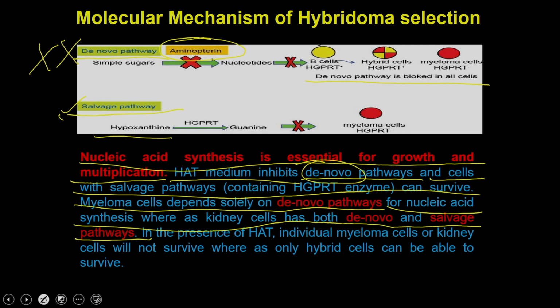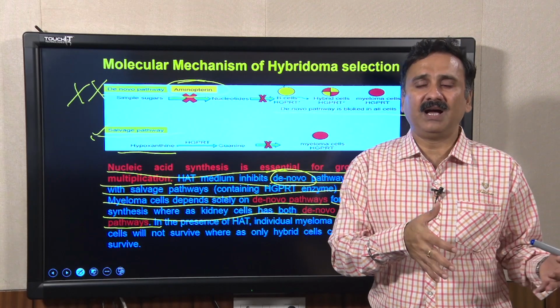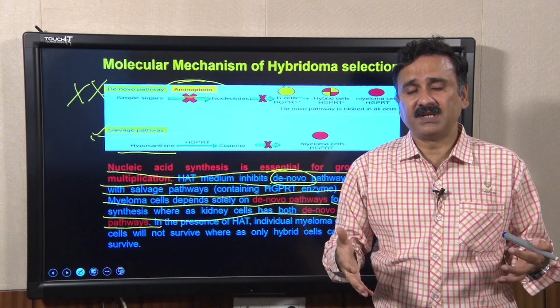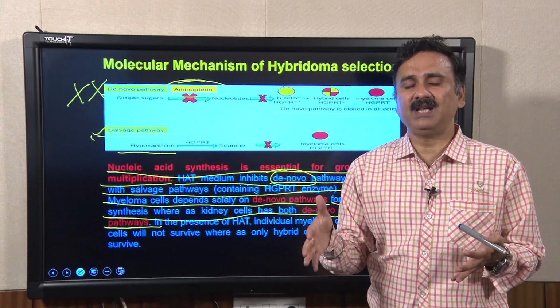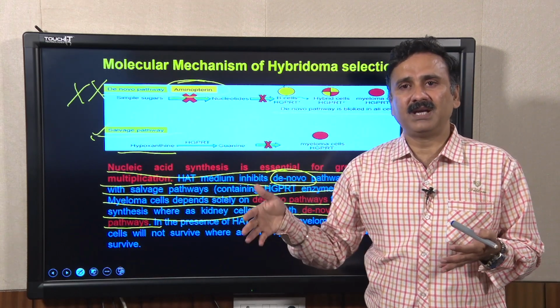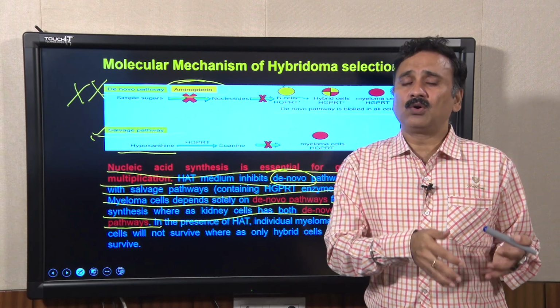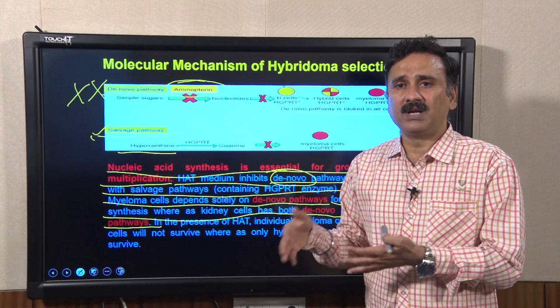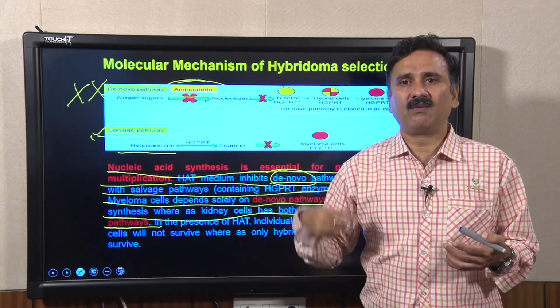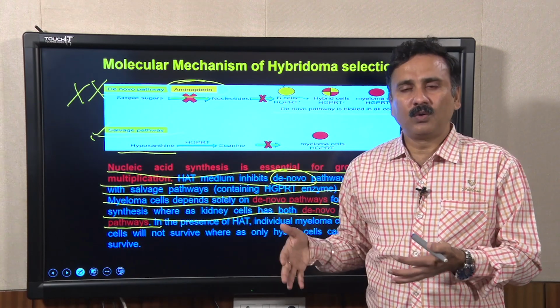But the B cells are the primary cells, they cannot go for multiple rounds of multiplication because they are not transformed cells. So, they have a limited life span, or a limited number of multiplications through which they can undergo. Because of that they cannot survive for a very long time. So, if you grow them for 4 or 5 rounds, the B cells are also going to die.